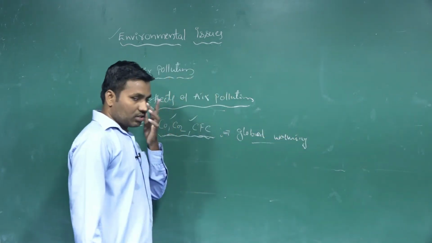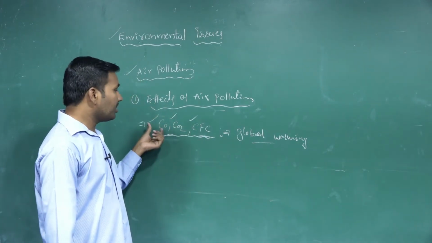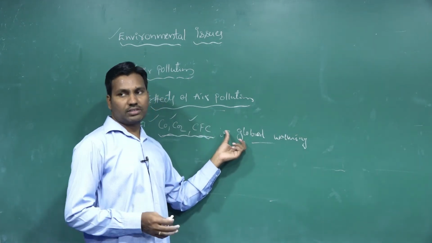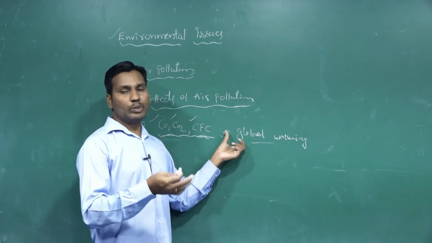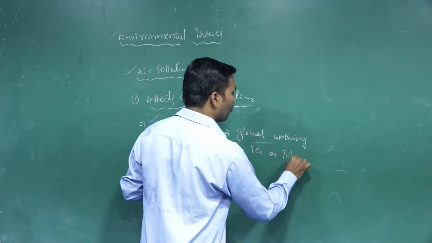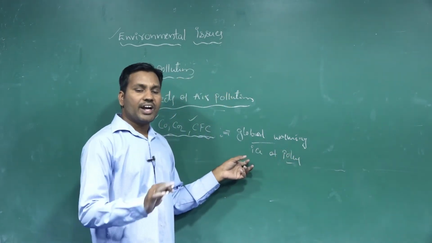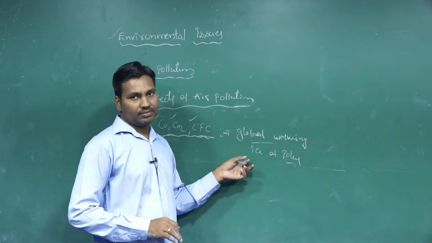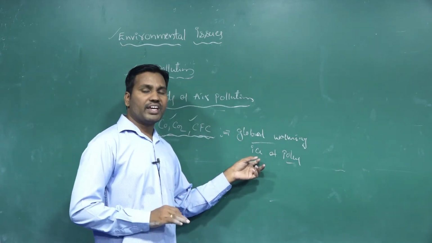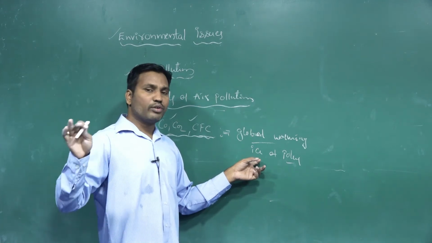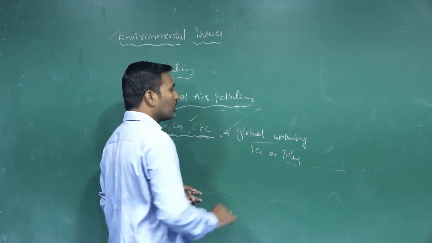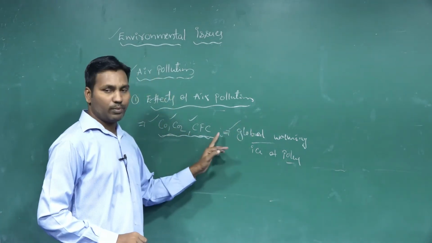So global warming is caused by air pollution. How? When these gases are released into the atmosphere, the atmospheric temperature rises. As the temperature slowly rises, the polar ice melts and the sea levels increase. This causes problems: sea levels rise, and some areas are going to submerge or mix with the sea water. So like this, global warming is because of these air pollutants.